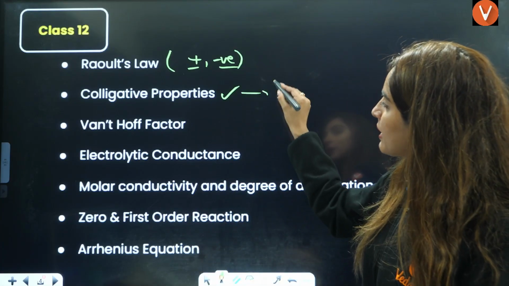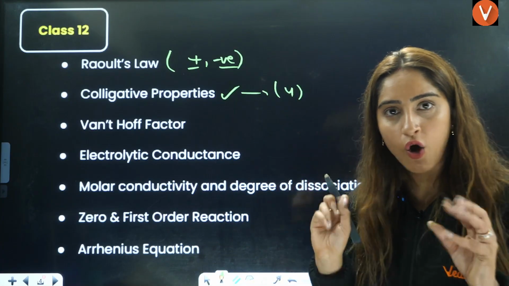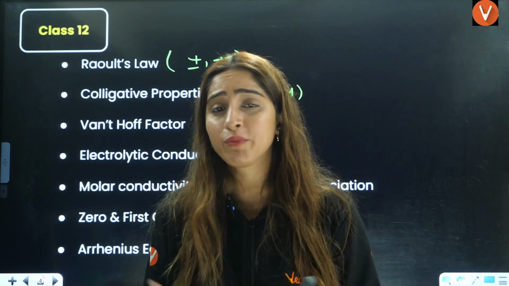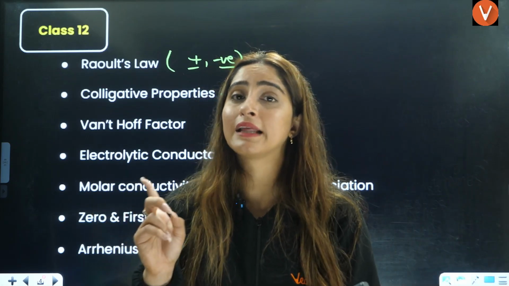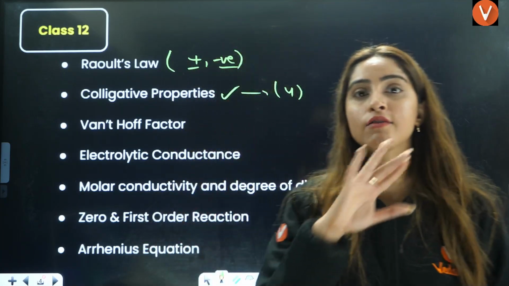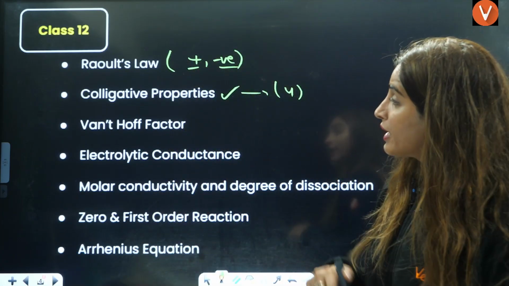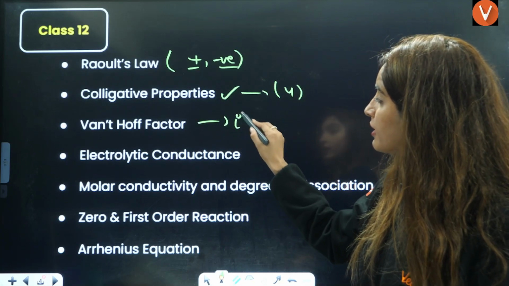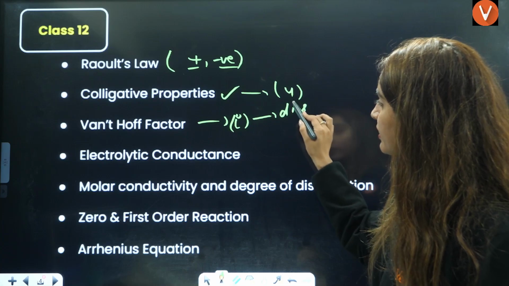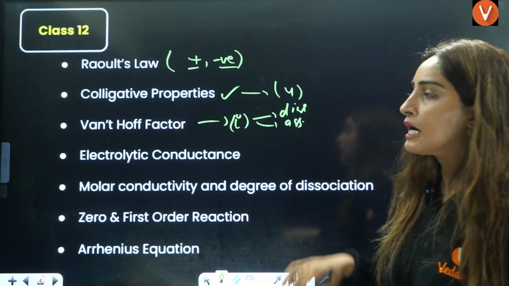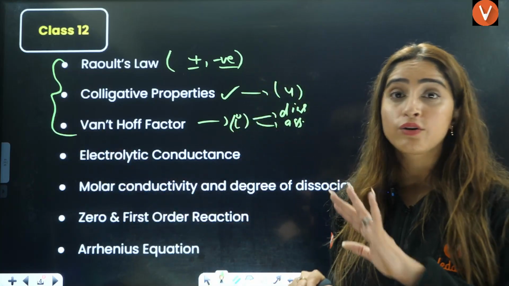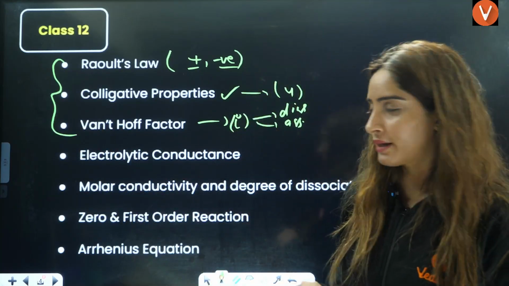Then colligative properties, you have 4 colligative properties in your syllabus. Elevation in boiling point, freezing point depression, then there is relative lowering in vapor pressure, osmotic pressure. All these are very important for you. Now here I am also including the van 't Hoff factor, right? Along with the van 't Hoff factor, the individual formulas of the van 't Hoff factor in dissociation and association can be asked directly. So these 3 topics from solutions are very important. You cannot afford to skip these 3 topics, right?